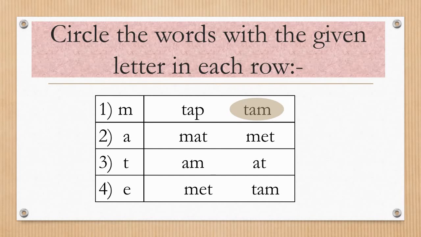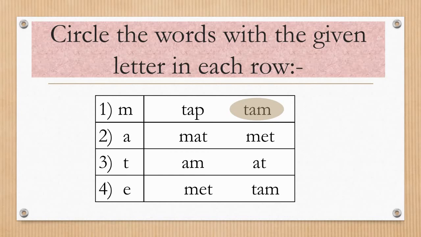For example, the first letter is M and the words given are tap and tam. So we have to circle the word which has letter M. You can see in the second word tam the letter M is there. So I have circled the word tam.